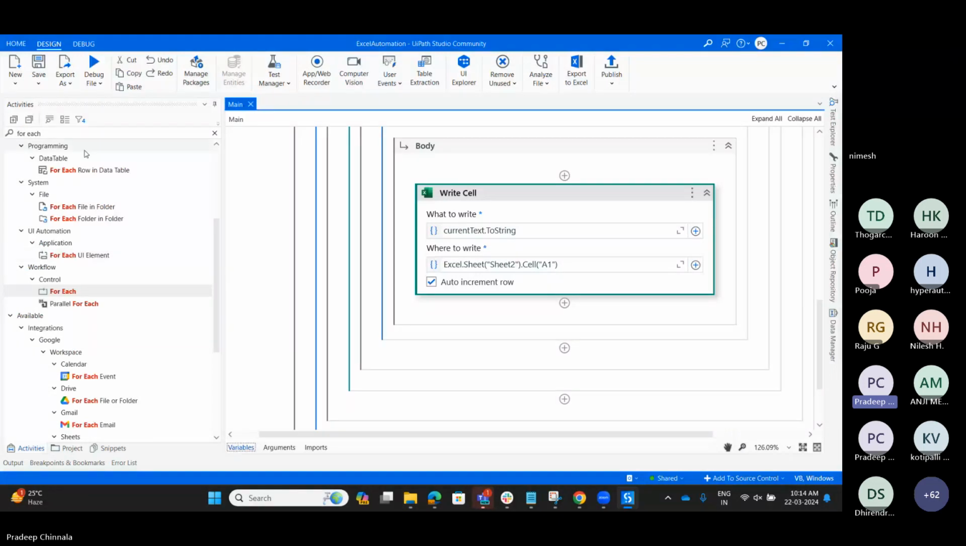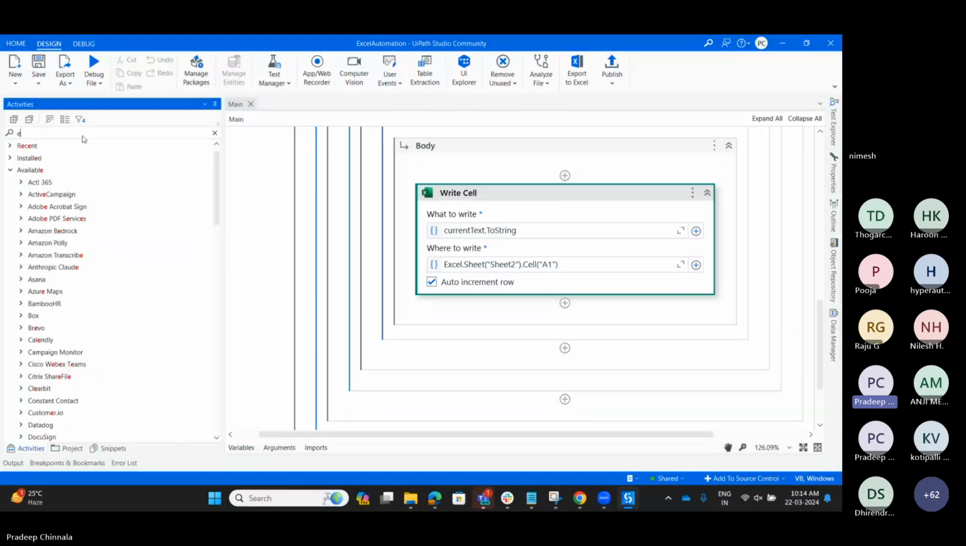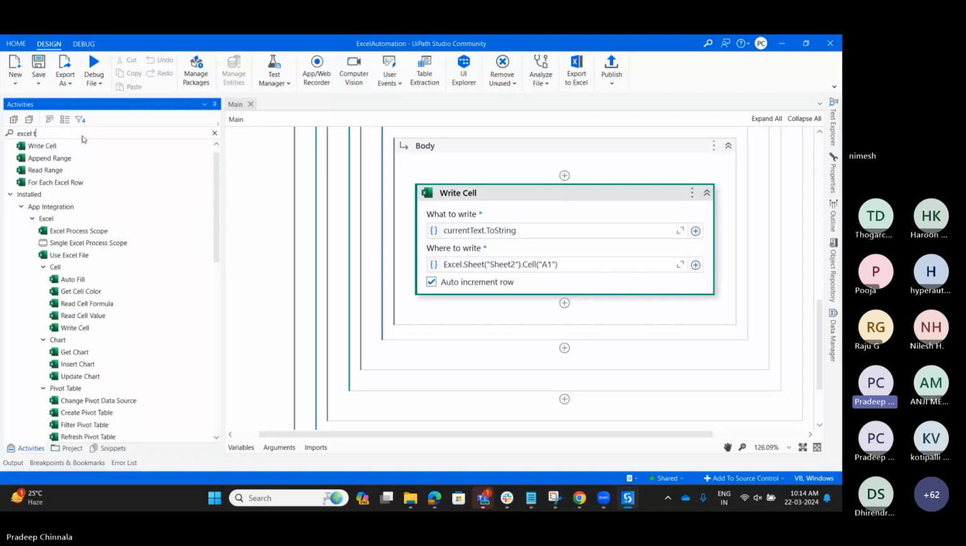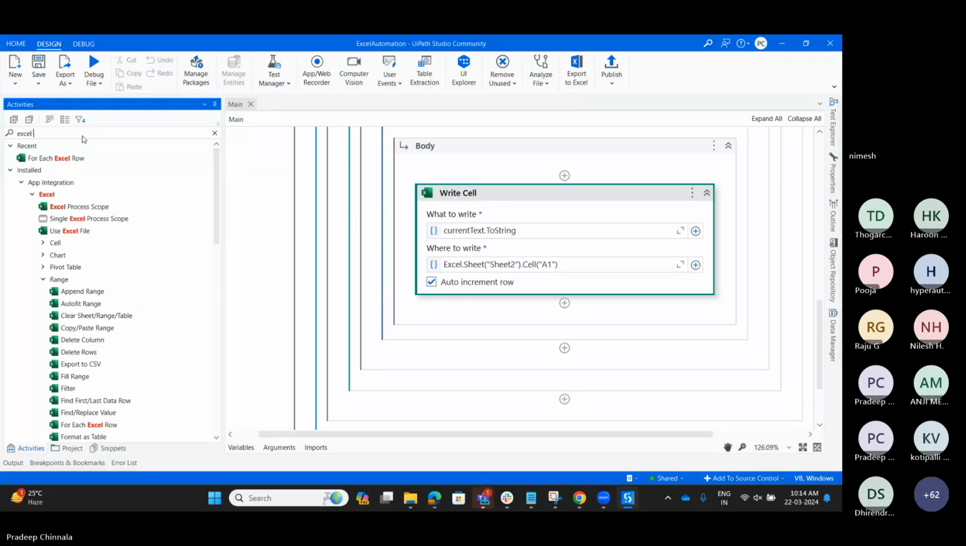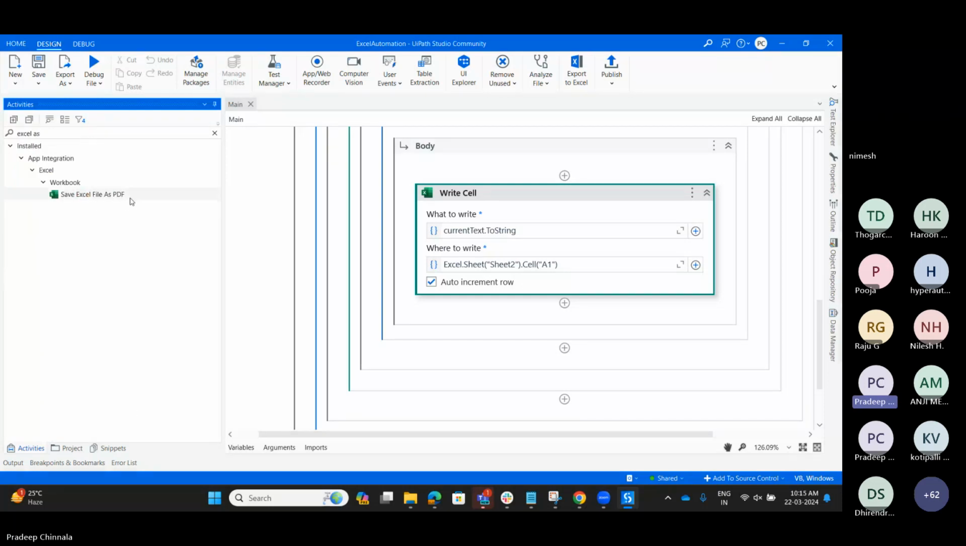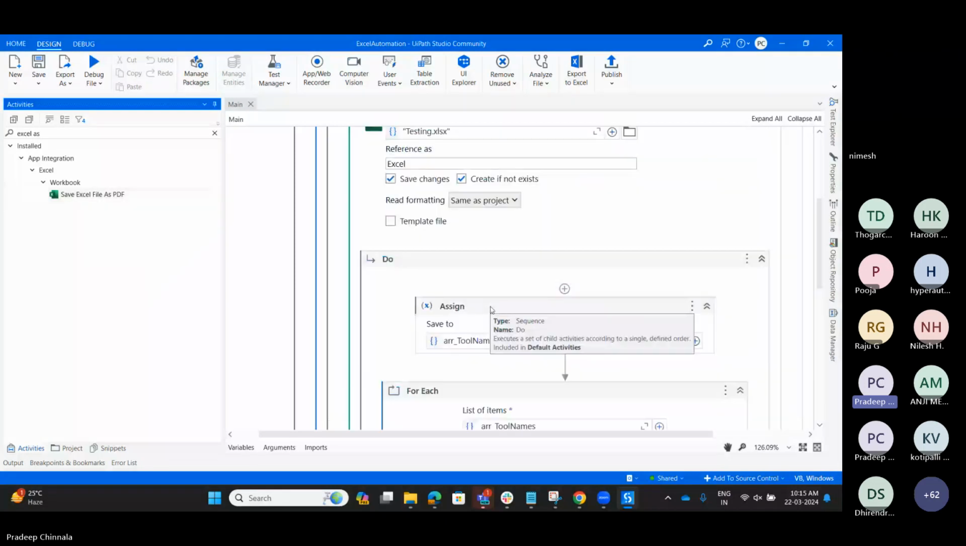And in Excel itself, we have conversion also, Excel to PDF. Let me check that activity. I think it's Excel as a PDF. Yeah, so here you can see this is one of the activities. Whichever Excel file we have, it will convert that Excel file as a PDF. So let me check how this particular activity will work.